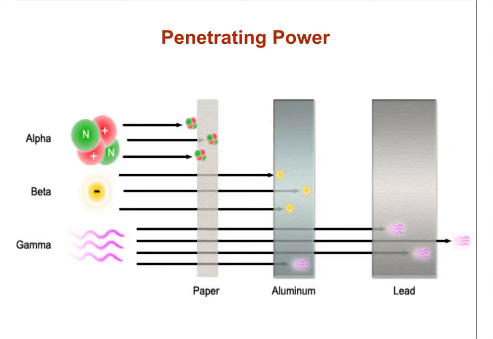Let's see how penetrating the different things produced in nuclear decay are. Here is a comparison between alpha, beta, and gamma rays. Alpha particles can be stopped easily by a thin sheet of paper. Beta particles would be able to go through the sheet of paper, but they can be easily stopped by aluminum foil or your skin.